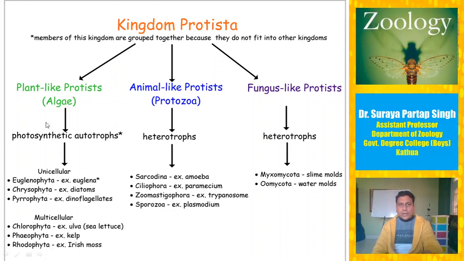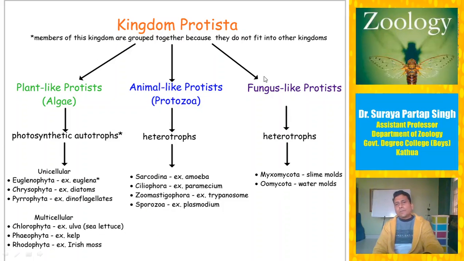Accordingly, those unicellular eukaryotic organisms which were taken out from the plant kingdom are now grouped under plant-like protists. So the first group of kingdom Protista is the plant-like protists. Those which were taken out from the animal kingdom and behave like animals, that means they are heterotrophic, do not have a cell wall, and are eukaryotic, have been kept under another category, the animal-like protists, which we call protozoa.